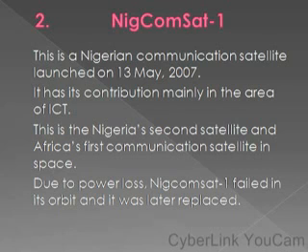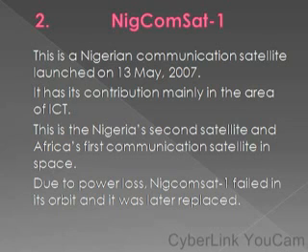This satellite was launched on May 13th, 2007, and has its major contribution in the area of information and communication technology. It was the second satellite of Nigeria launched into space, but the first African communication satellite in space.